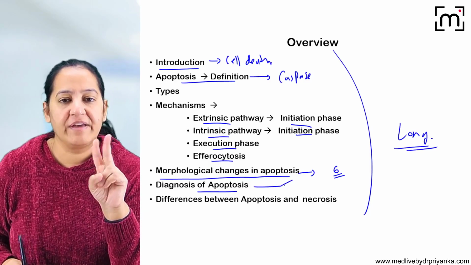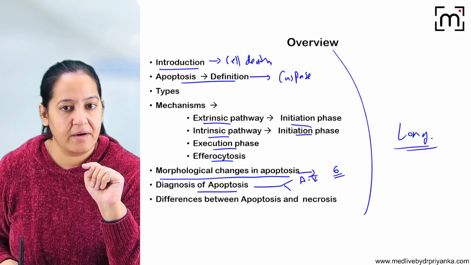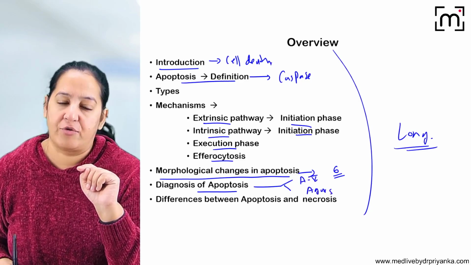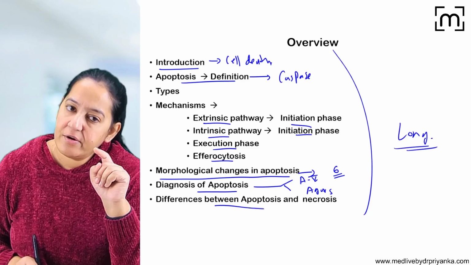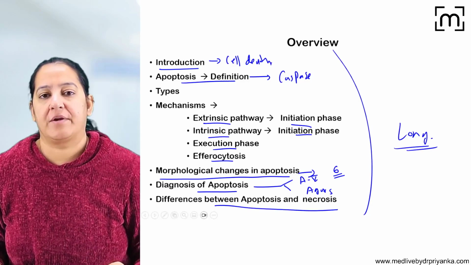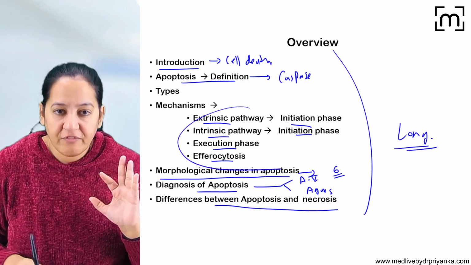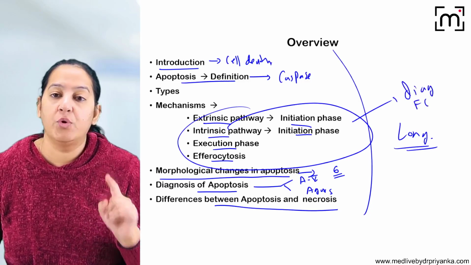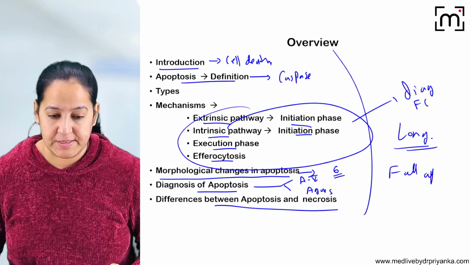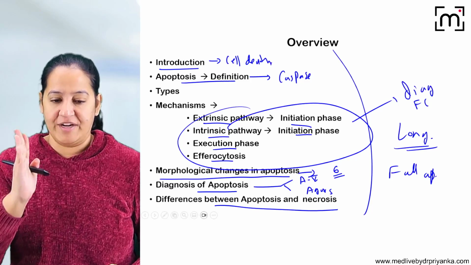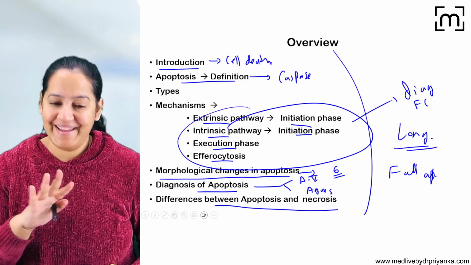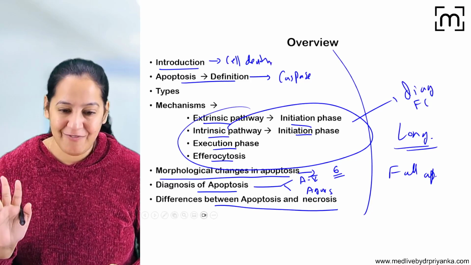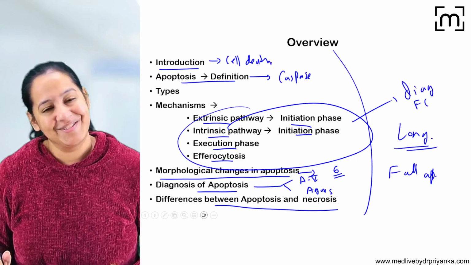Diagnosis of apoptosis, 2 ways are there. Number 1, annexin 5 as a marker, and agarose gel electrophoresis. Draw the diagrams. In the end, draw the difference table between apoptosis and necrosis. So if you are drawing all the flowcharts and all the line diagrams, you are going to get full marks in apoptosis. Believe me. This is the way you have to write apoptosis. I hope I told you very easily. Now apoptosis has become a cakewalk for you. Yes or no? Yes. So that's all about it.